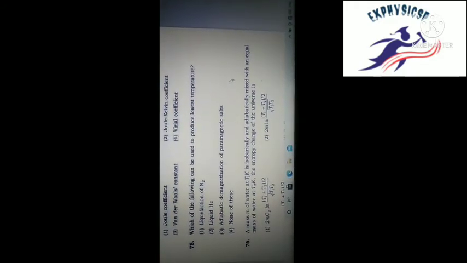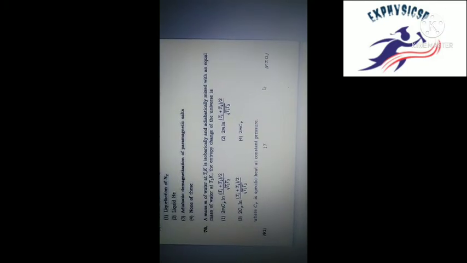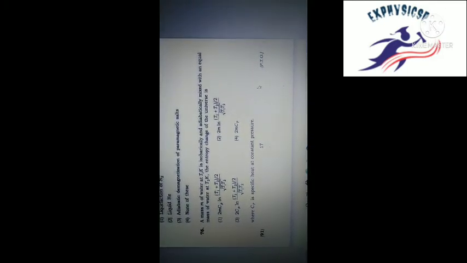Then 75, which follows the procedure for lowest temperature. It is adiabatic demagnetization. 75 answer is 3, adiabatic demagnetization of paramagnetic salt. Okay, 75 answer 3 is right.